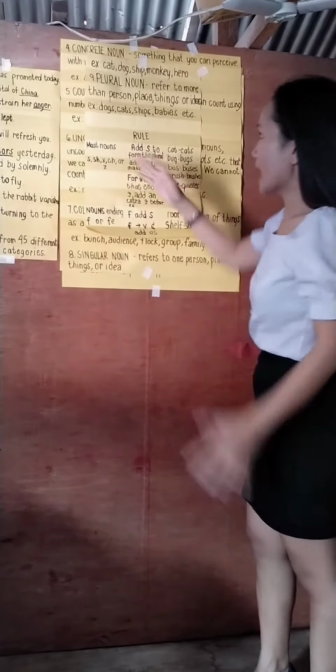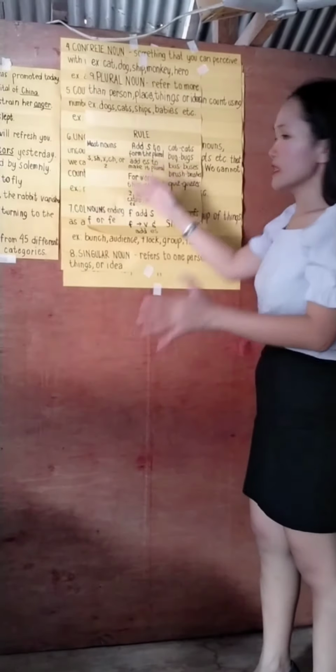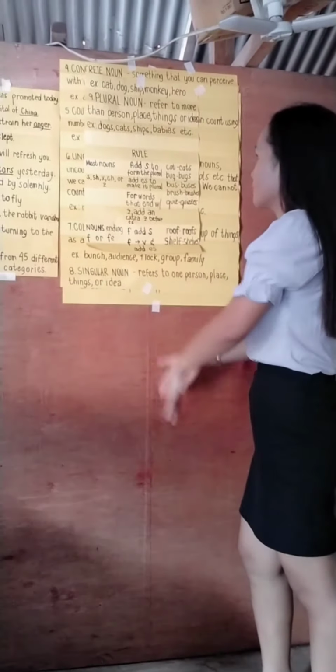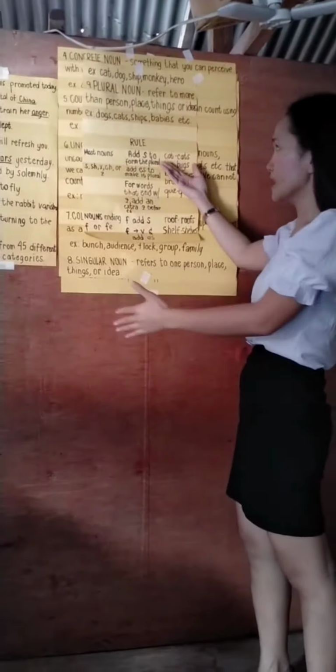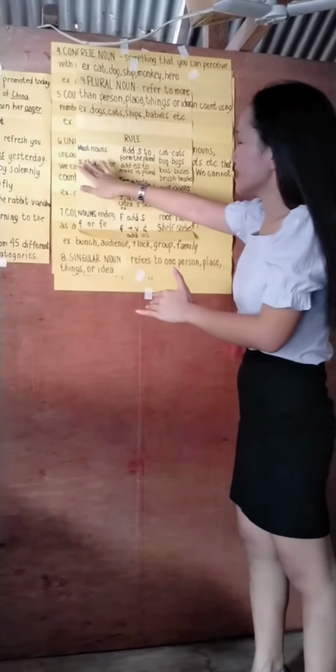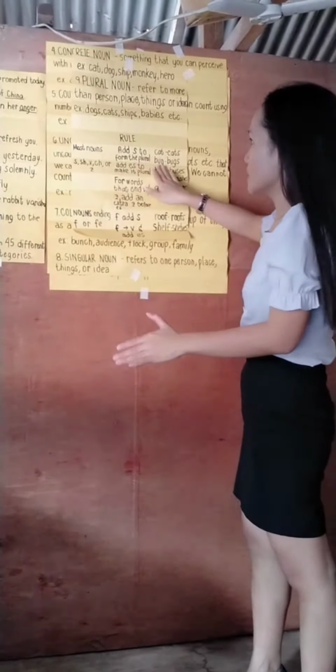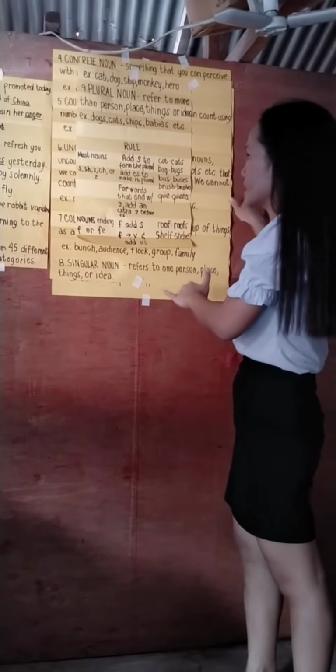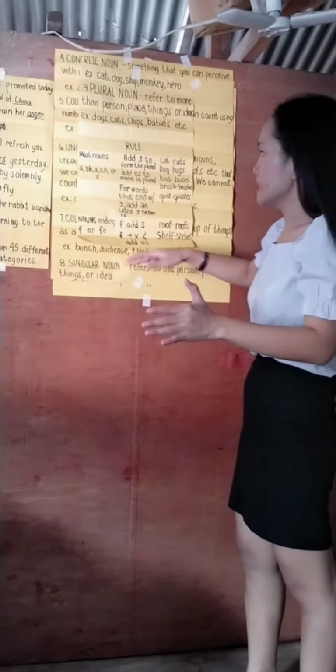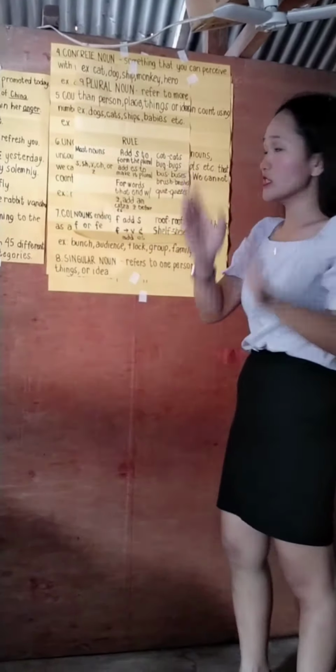Most nouns, you just have to add s to make the singular form into a plural form. Example, we have cat, and then it became cats. We have dog, dogs. And for those nouns which end with s, sh, x, ch, or z, to make it plural, you just simply have to add es. Example, bus, buses, brush, brushes. And for words that end with z, just add an extra z, then afterwards write es, such as quiz, quizzes.